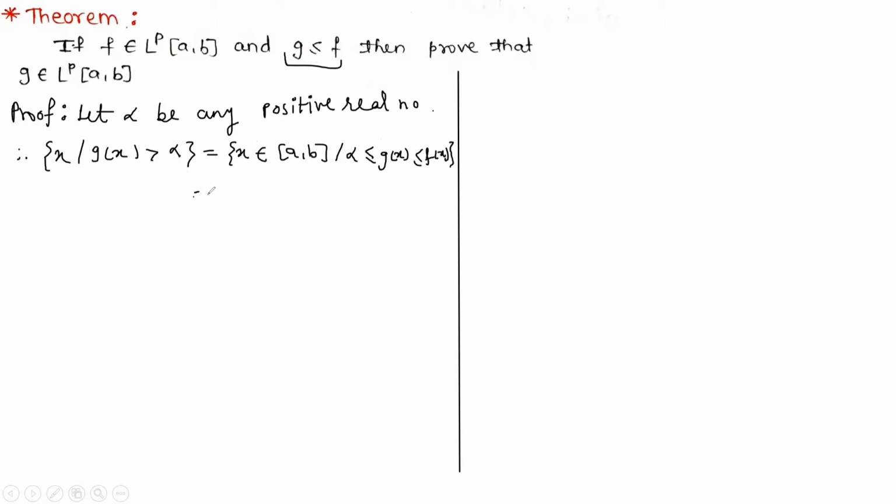So this is equal to the set of x where x belongs to the interval [a, b] such that f of x is greater than alpha.